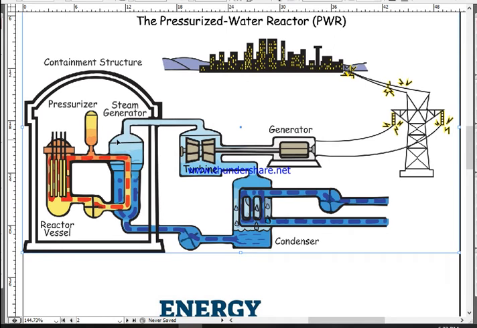That produces a lot of steam, and that steam is transferred through this pipe into the turbine at very high pressure. Due to the pressure, the turbine rotates, isn't it? And that steam is transferred through the condenser. The condenser condenses the water vapor back into water, and that water is pumped again into the steam generator to recycle the process.